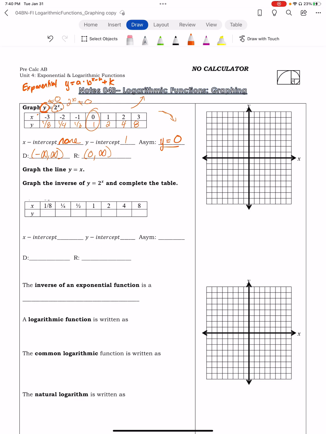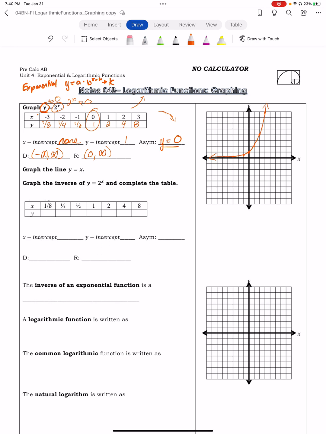So, I'm going to graph my function to start with. So I have -3, then I have 1/8, then I have 1/4, then 1/2, then 1, 2, 4, and then 8. So there is my first function.